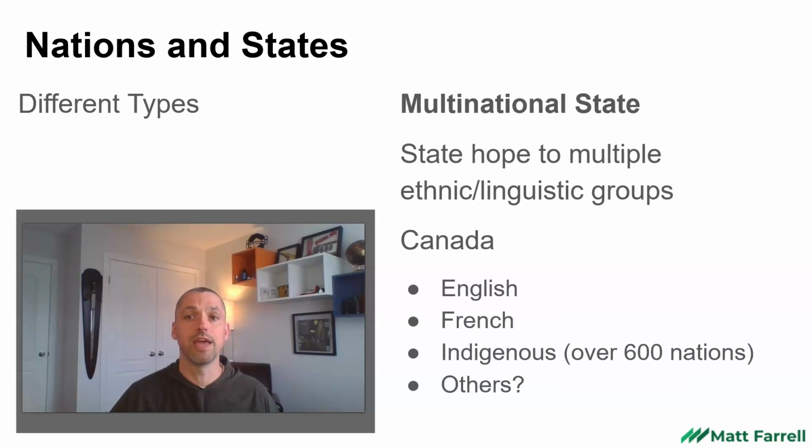Also possible to have a multinational state, where the state is home to multiple linguistic or ethnic groups. Canada could be an example of this, where there is an English nation, or at least at the founding there was an English nation, and a French nation. These two groups of people thought they were living together in the Canadian state. Turns out there were actually a lot more nations, over 600 First Nations, indigenous groups, all of which have their own unique identities, languages, and customs.